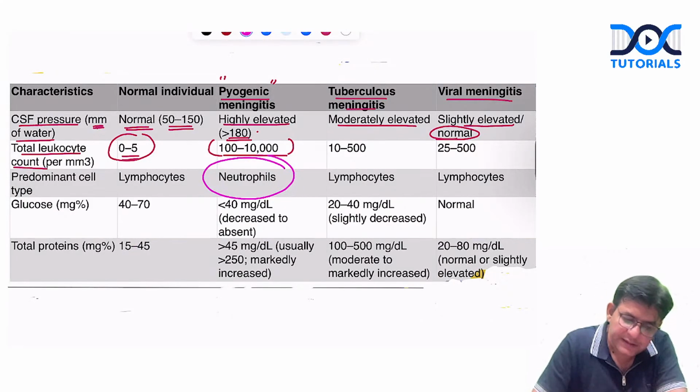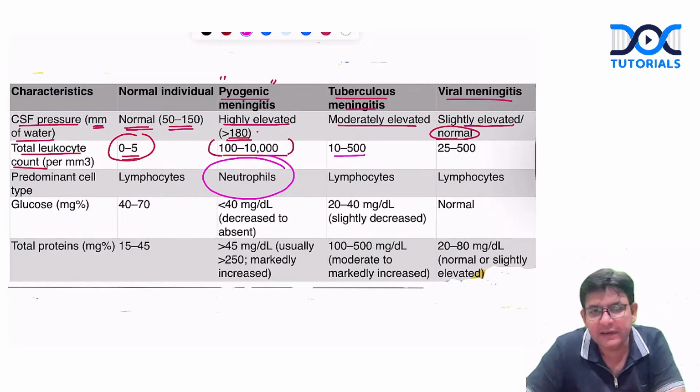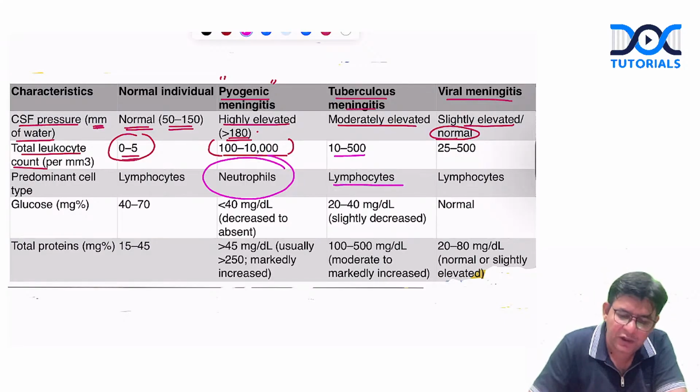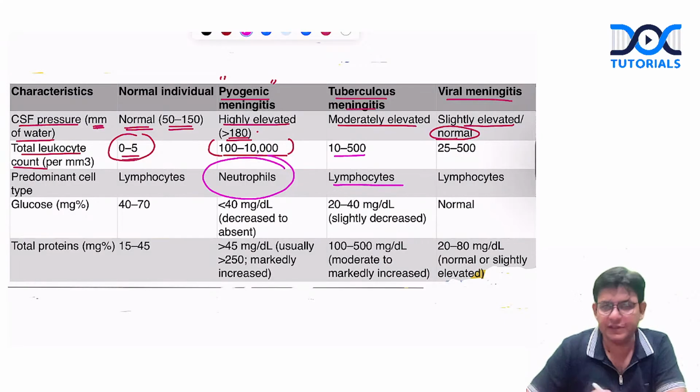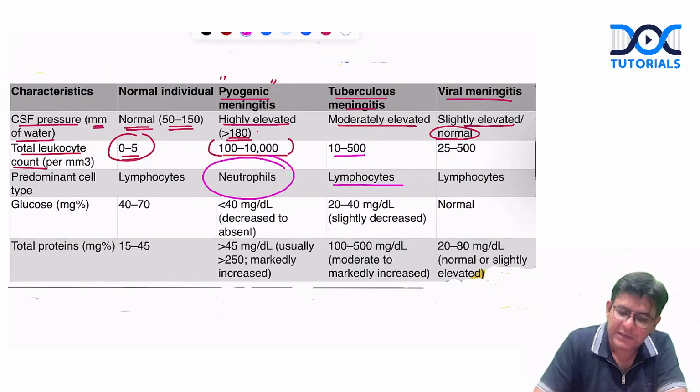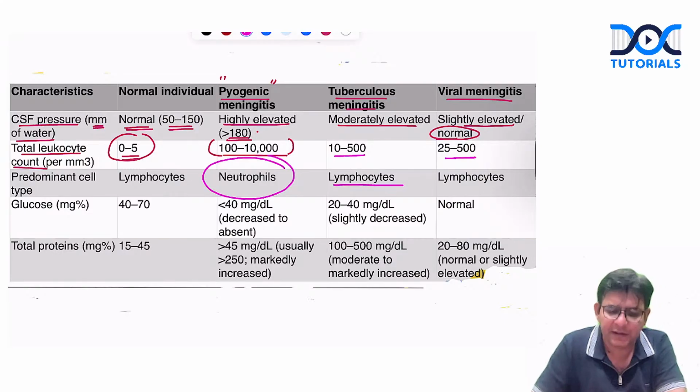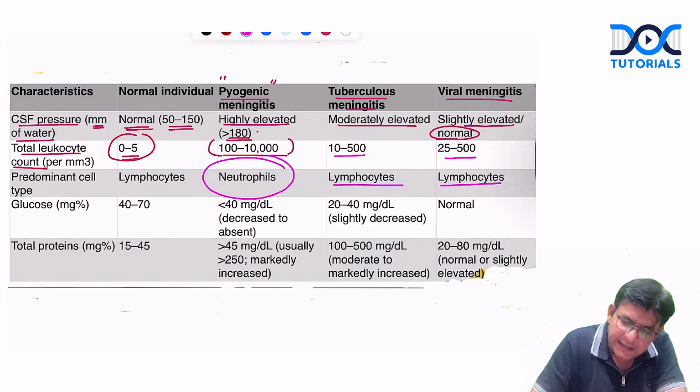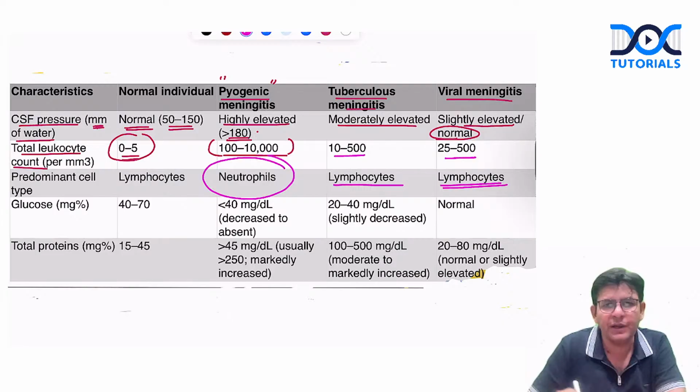In tuberculous ones, see the number: 10 to 500. And what is predominantly observed in the CSF? Lymphocytes. And in the case of the viral one, 25 to 500, that is more like the tuberculous one. And see the predominant cells here also are what? Lymphocytes.